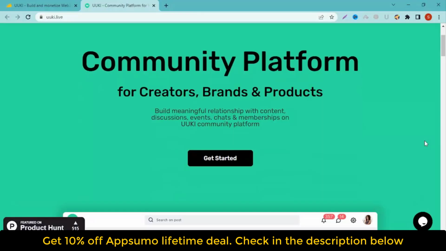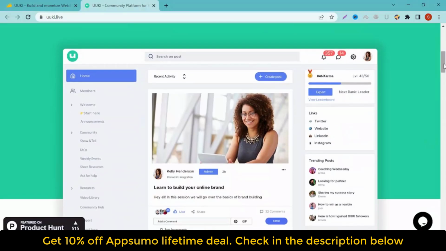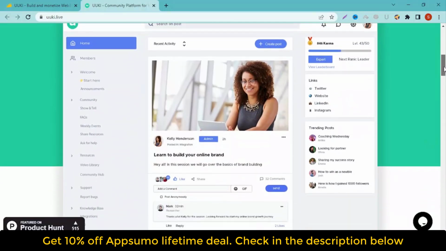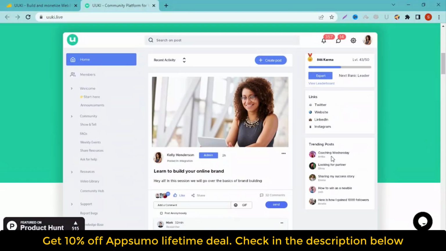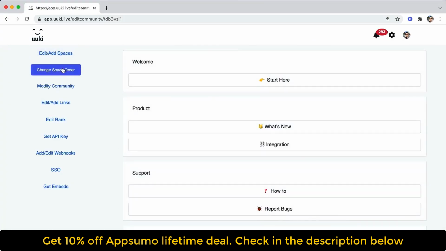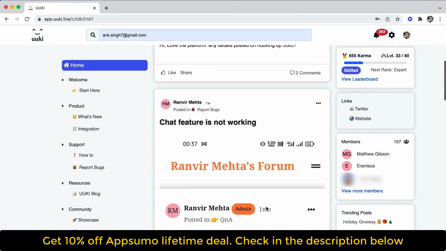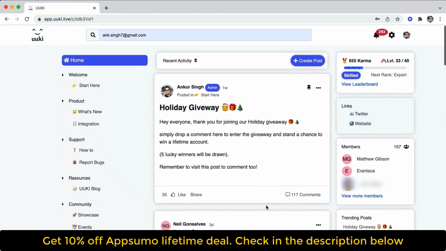UUKI is a modern community tool where like-minded members may share material and engage in meaningful discussions. Web3 fans interested in NFTs, cryptocurrencies, educational courses, and products can form communities. Create community pages where you may submit content and start discussions to keep your community organized. You can also earn money by offering premium content for one-time payments or collecting subscription fees from paying customers.